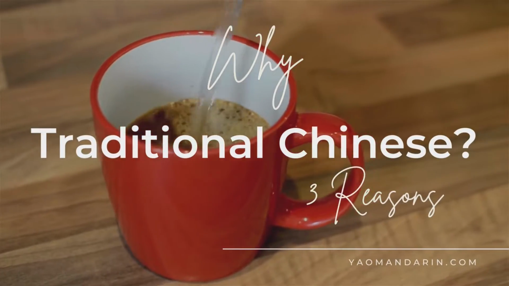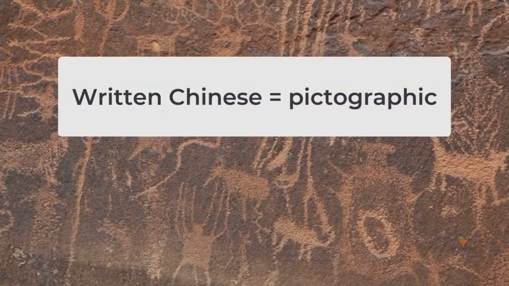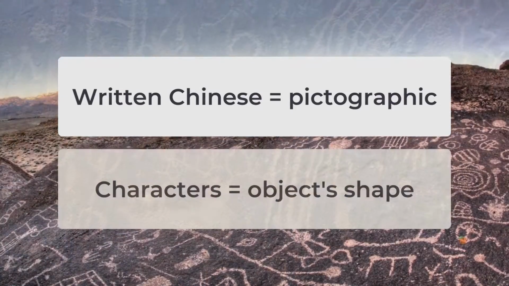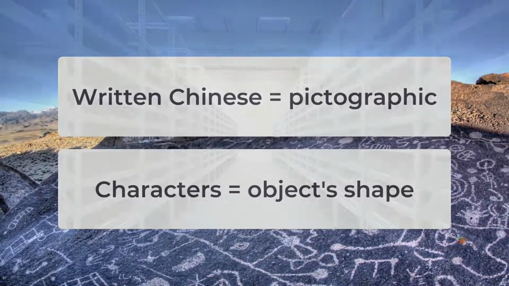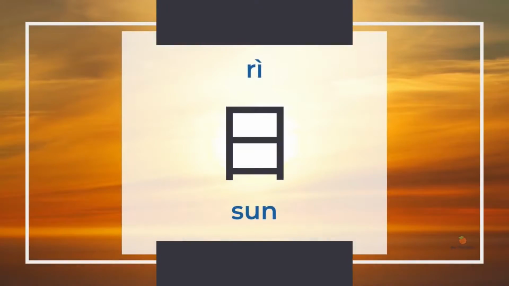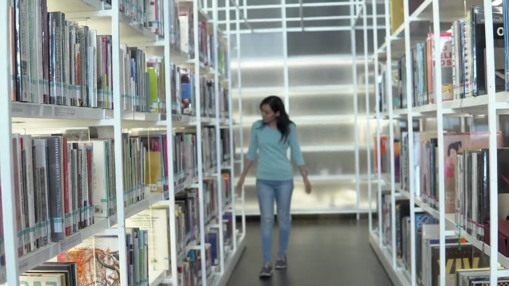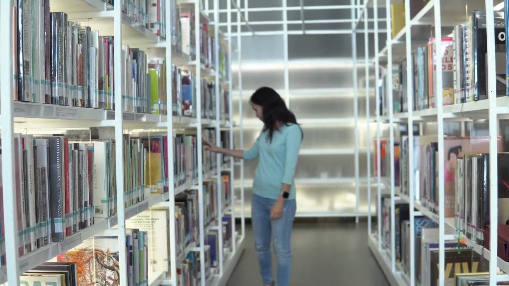Some characters' meanings have been tuned down in simplified Chinese. Written Chinese is a pictographic language, which means the characters look like the object's shape. Here are some examples: 山 mountain, 日 sun, and 木 tree. Reducing certain characters requires returning to the original character to perceive its meaning.